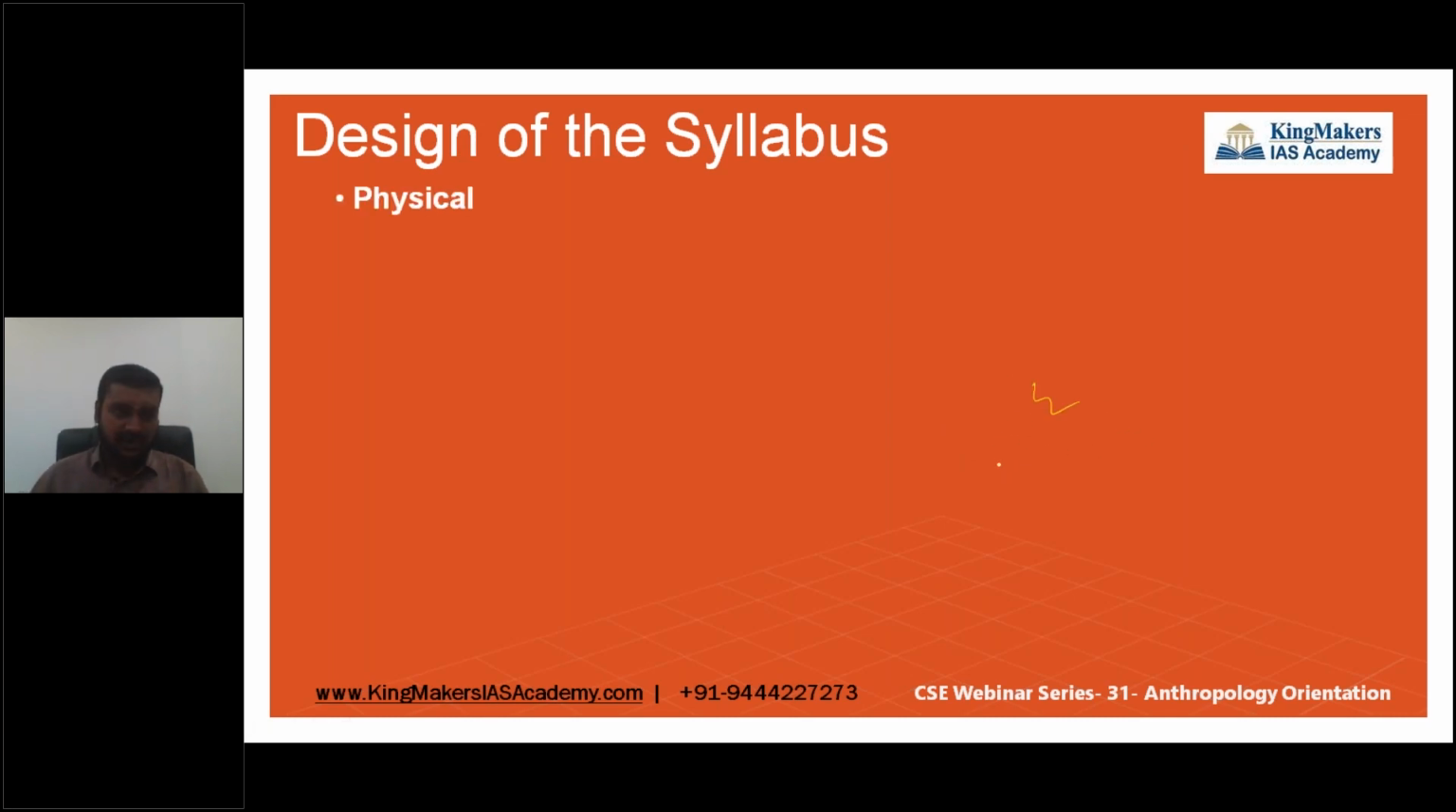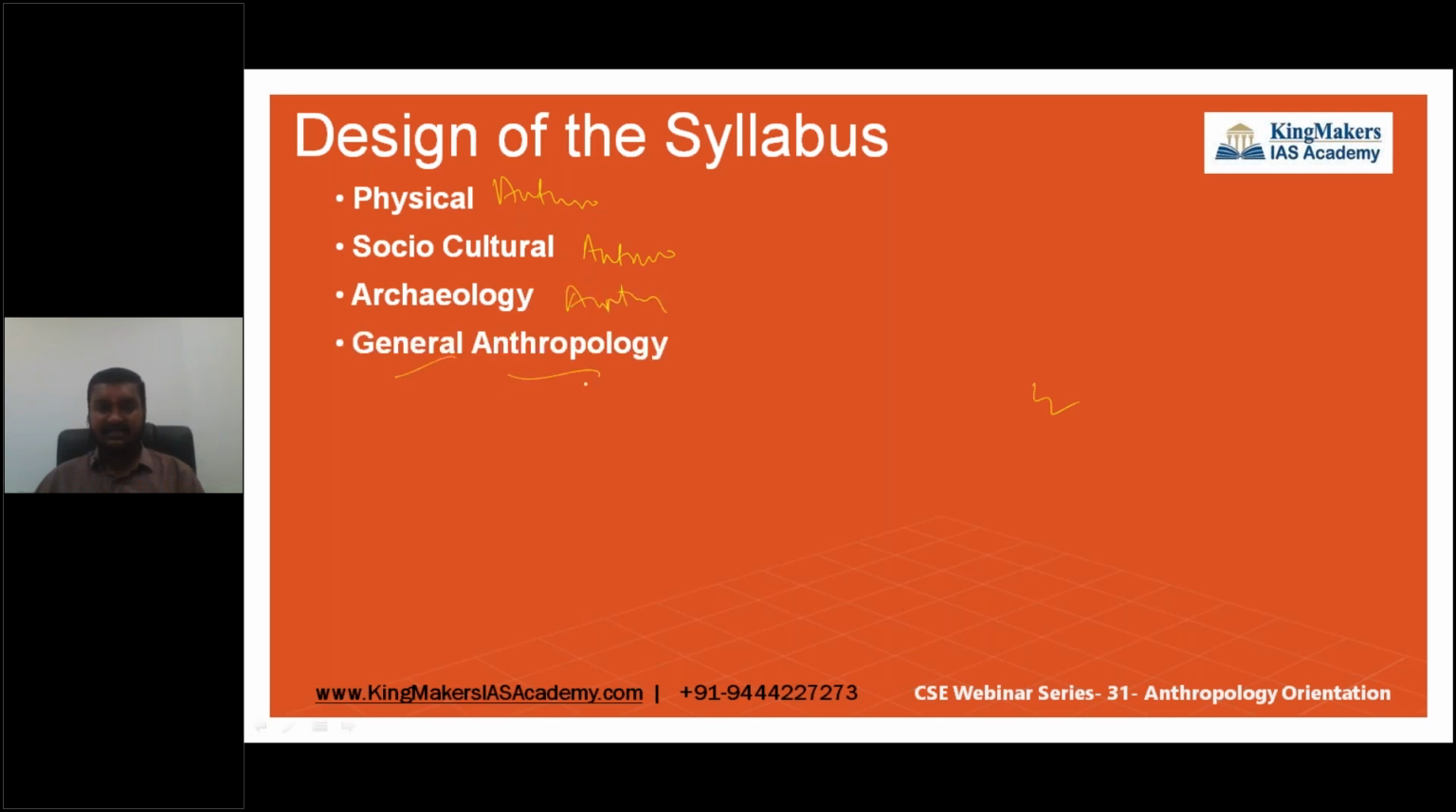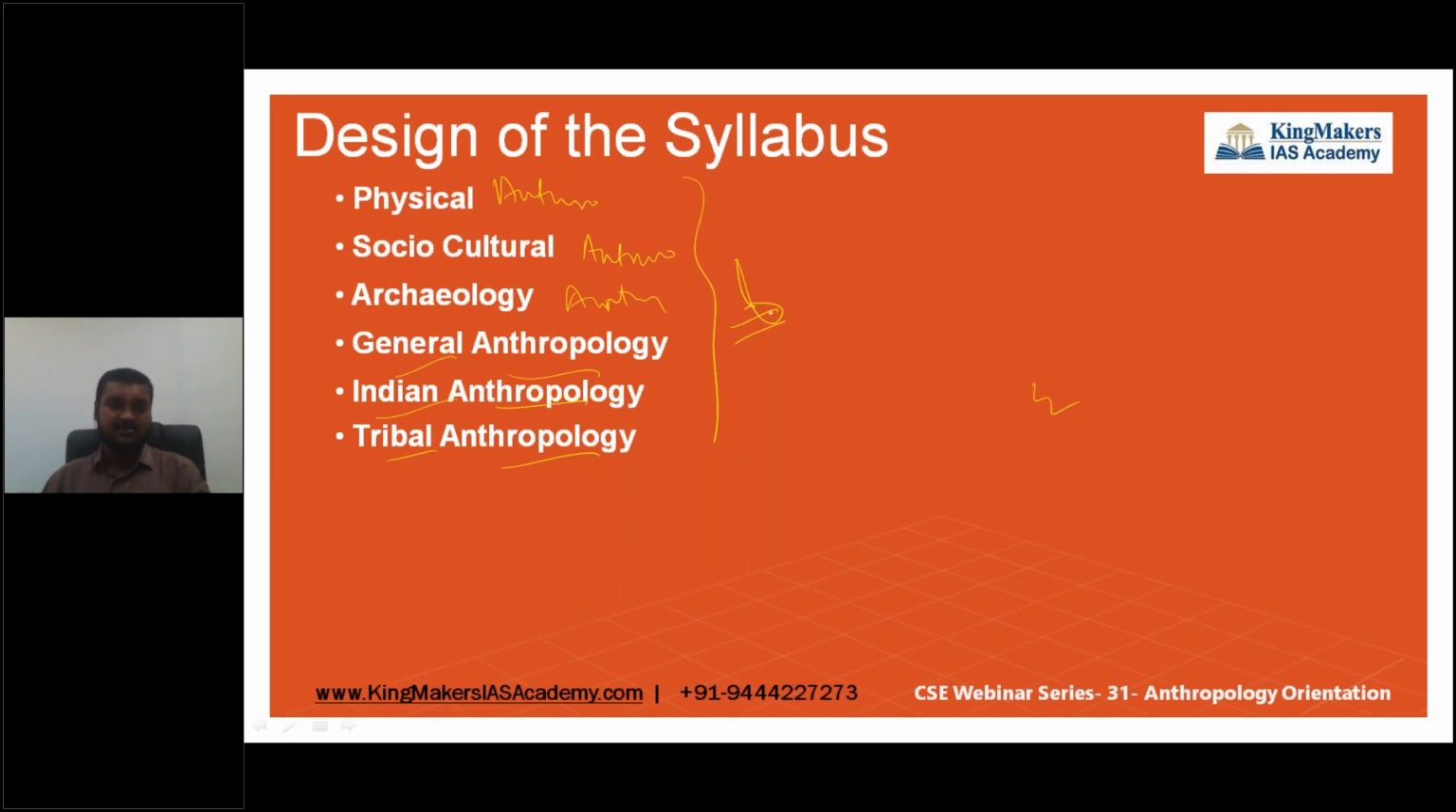Okay, so this is what the syllabus is comprised of. The syllabus is classified into first physical anthropology, next sociocultural anthropology, then archaeological anthropology, general anthropology, Indian anthropology, and tribal anthropology. So we can classify this into six parts, but all these six parts do not have an equal set of syllabus, in the way I've arranged it.